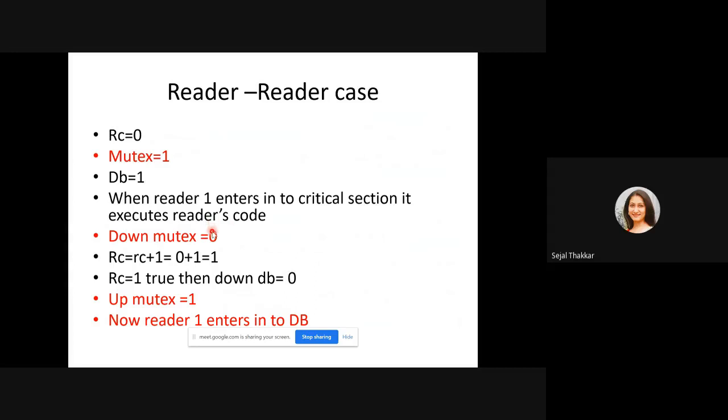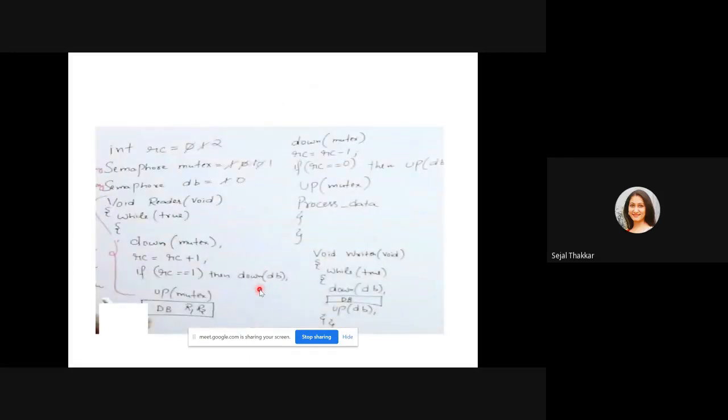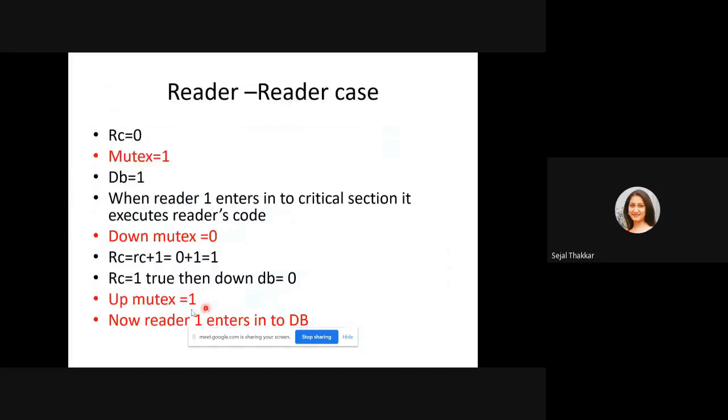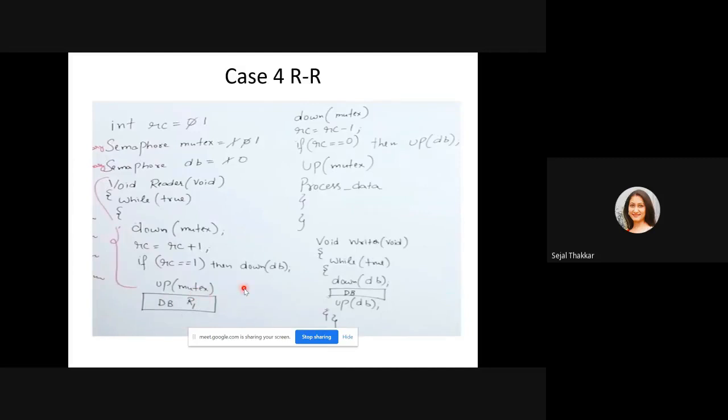Now the final values are mutex 0, RC equal to 1, and DB equal to 0. So this is the down DB code; it is going to down DB. Next is up mutex. The mutex value is going to go up, so your mutex will become 0 to 1. Now the reader can enter the database and read the data item. What we have done: first we increased the reader's count, we downed mutex, we downed DB, and then we upped mutex, and then it will enter the database, or critical section, for accessing that data.